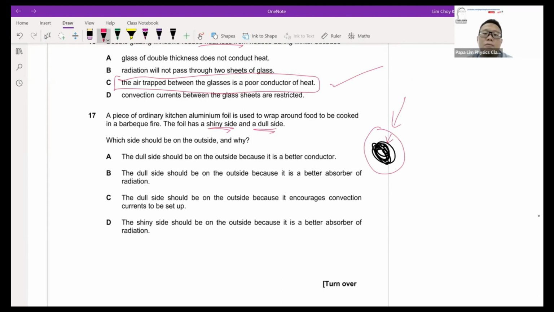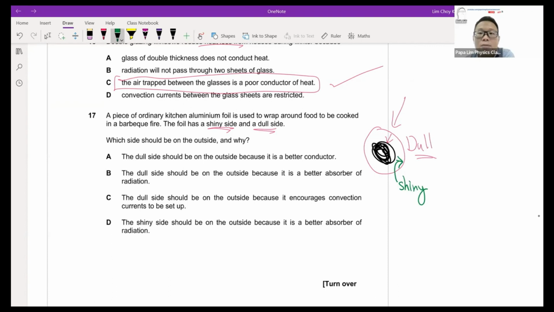So the dull side has to be outside, because the outside will be a good absorber. And the inside will be shiny. Why? Because shiny is a bad absorber. So if I absorb the heat in as fast as possible, I want to make sure the heat actually stays inside there.